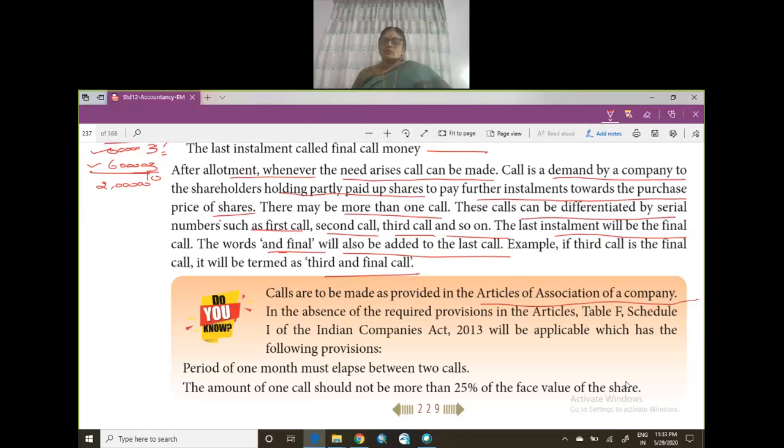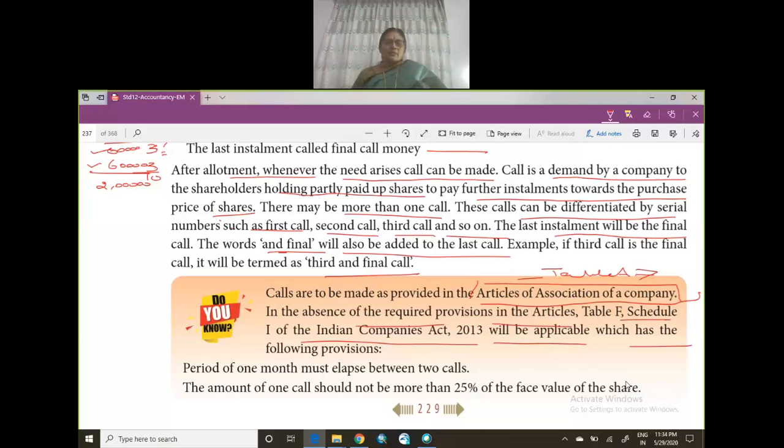See, in the beginning of the lesson, I told you memorandum and articles are the two important documents of a company. Articles state Table A. See, there are common rules and regulations which the company should follow, but they can amend the rules and regulations according to the nature of the company. Table A mentions the common rules, but you can always change it, though it has to be mentioned. So, in the absence of the required provision in the articles, Table F, Schedule 1 of the Indian Companies Act 2013 will be applicable, which has the following provisions.